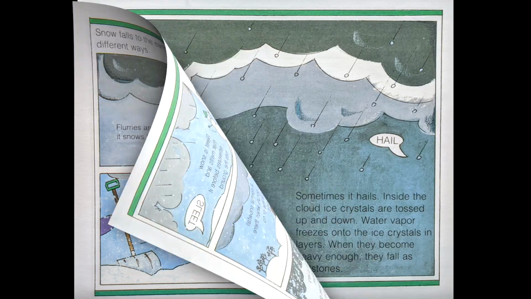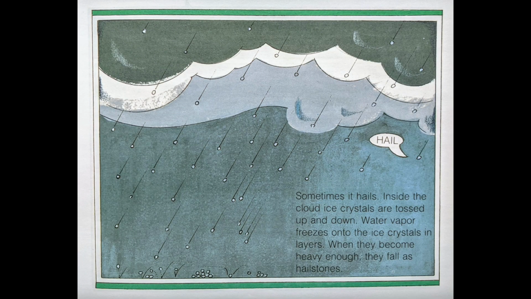Blizzard. Hail. Sometimes it hails. Inside the cloud, ice crystals are tossed up and down. Water vapor freezes onto the ice crystals in layers. When they become heavy enough, they fall as hailstones.